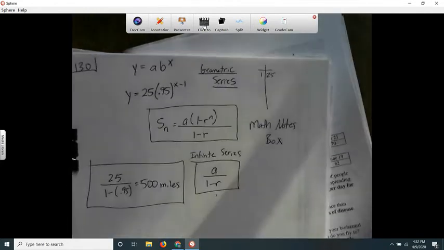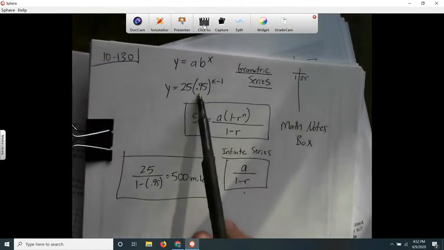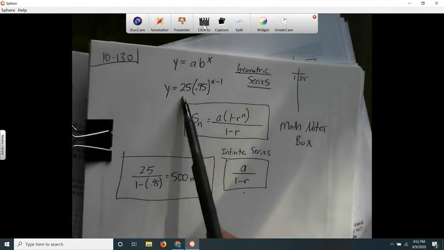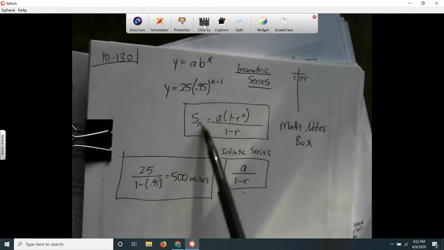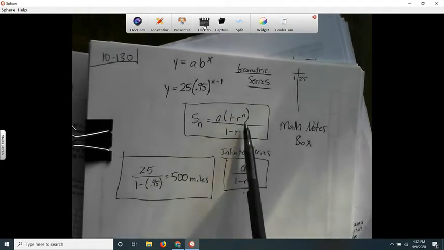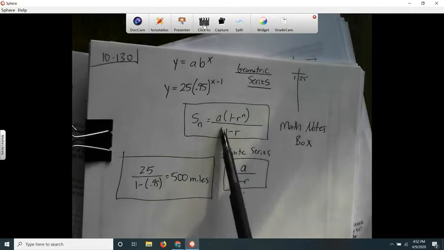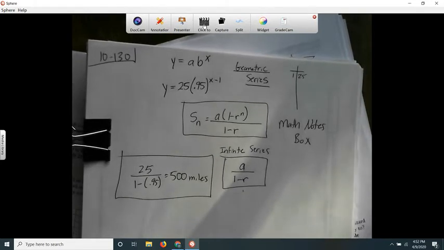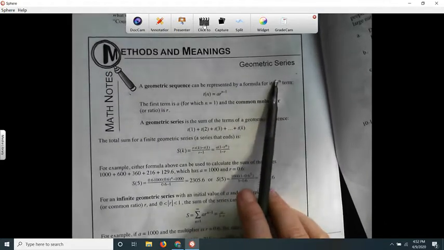At first I thought I was going to have to get the equation for it, which I think this is the equation for it, and then sum up a certain amount of days. But then I realized it's not asking how far he has gone after the 20th day or something. It's saying he can walk forever. So when I go to my math notes box, I see there's one up ahead, and it's called Geometric Series.